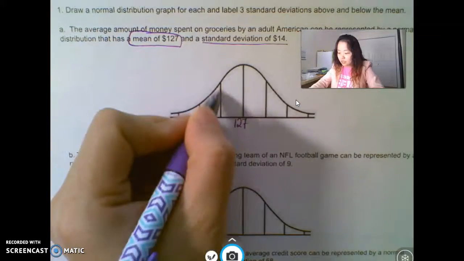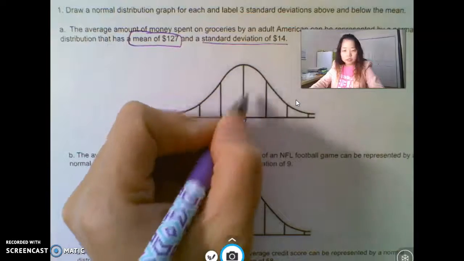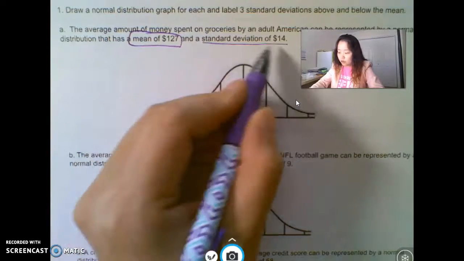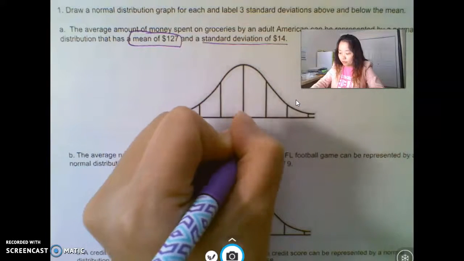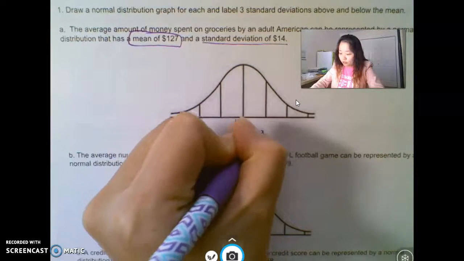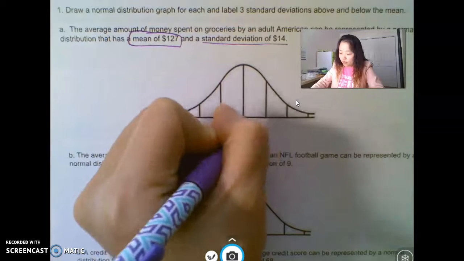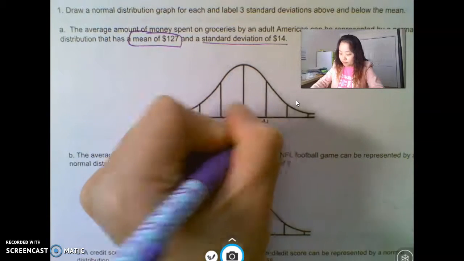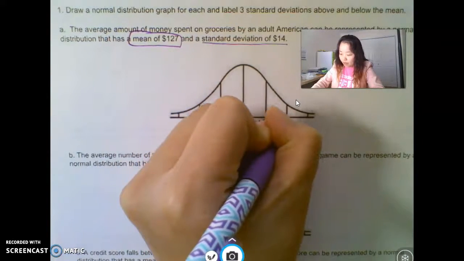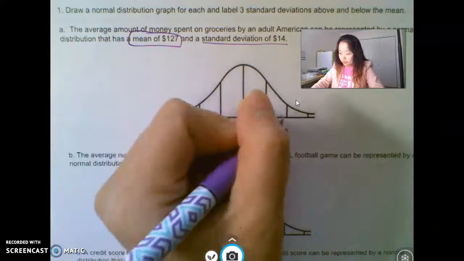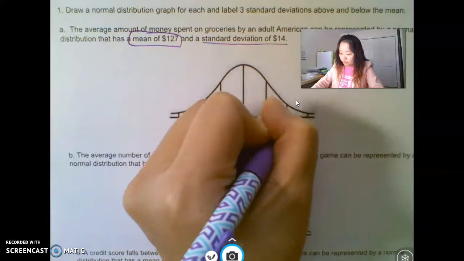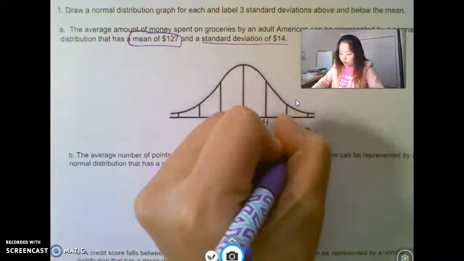That means each tick mark or bar will be $14 away from the center. So it's $14 more, that would be 141. Another bar, another $14, that's 2 standard deviations away, that'd be 155. And then one more $14,